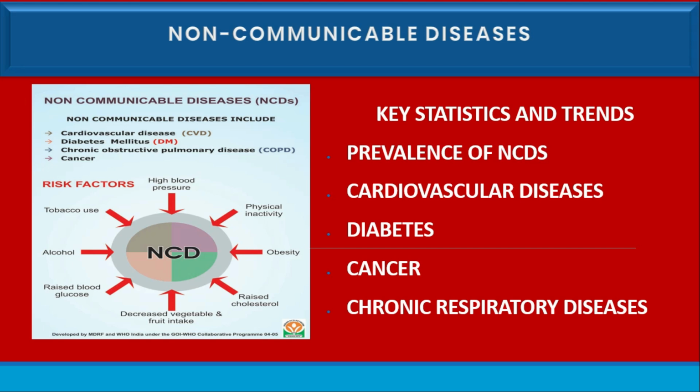Diabetes is also one of the concerns. India has one of the highest numbers of people living with diabetes globally. An estimated 77 million people are living with diabetes, and the number is expected to rise to over 134 million by 2045. It's a very wide range. The increased prevalence of type 2 diabetes is mainly attributed to lifestyle changes like urbanization, unhealthy diets, and physical inactivity. India has become the diabetes capital of the world, with a significant rise in cases in both urban and rural areas.